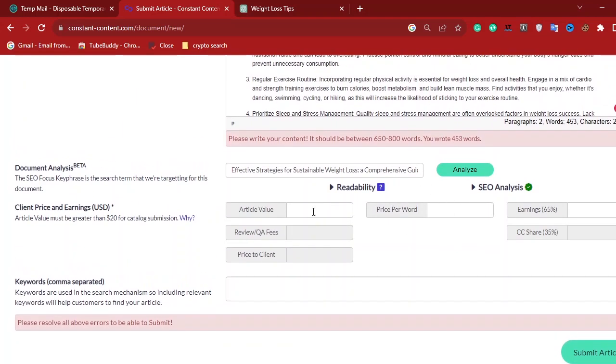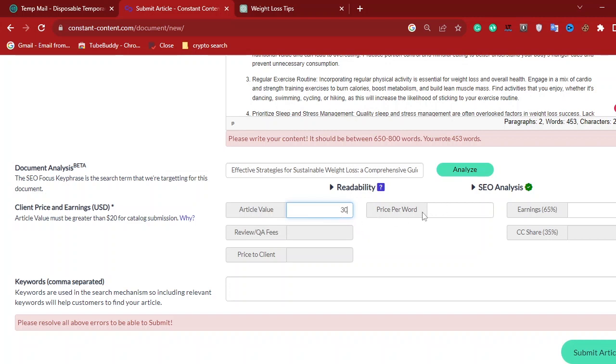Okay, so we are going to move to the next place where it says client price and earning. So article value must be greater than $20 for catalog submission. So you have to put your article value there. So you can put $30, that, okay, this article I want to collect $30 for it. So just write the amount there. So now we've put 30, right?